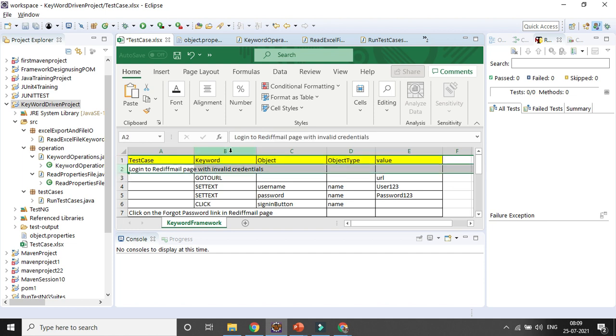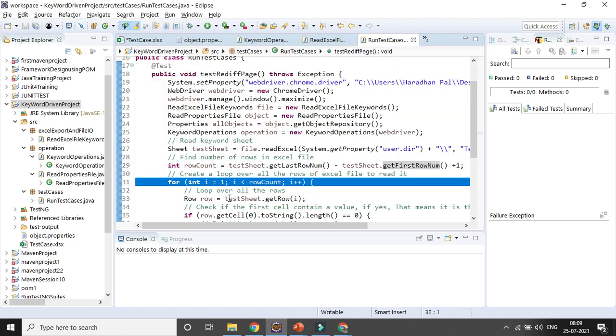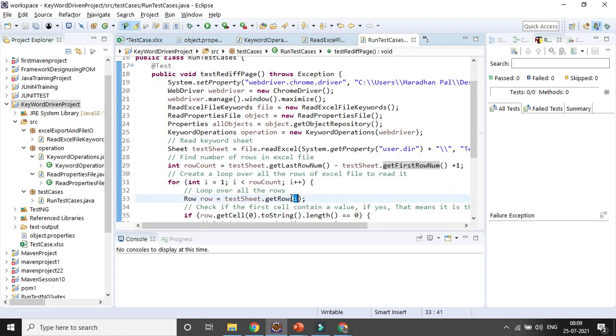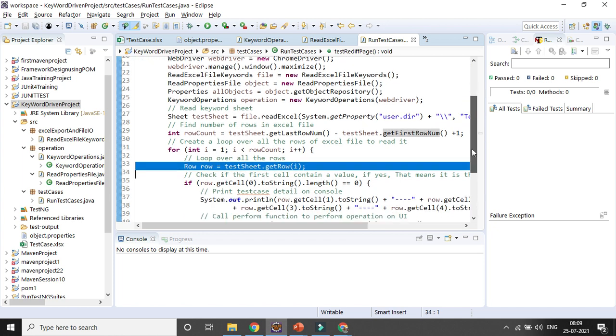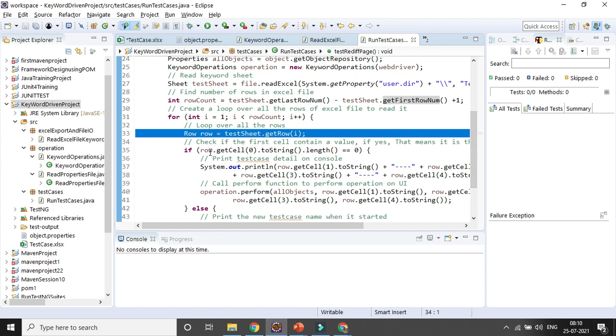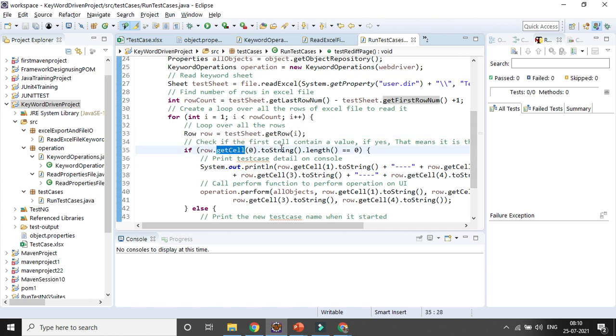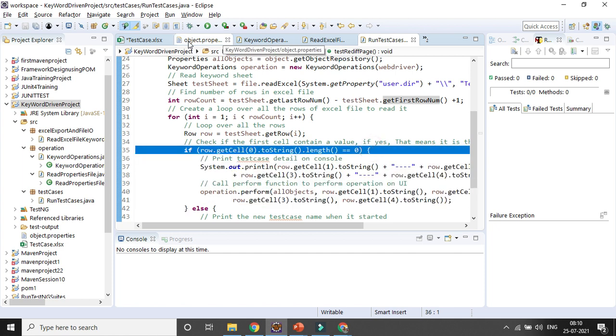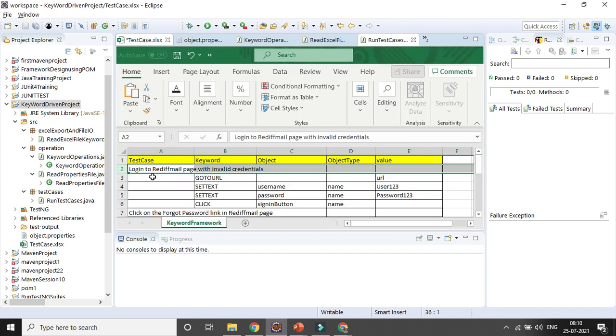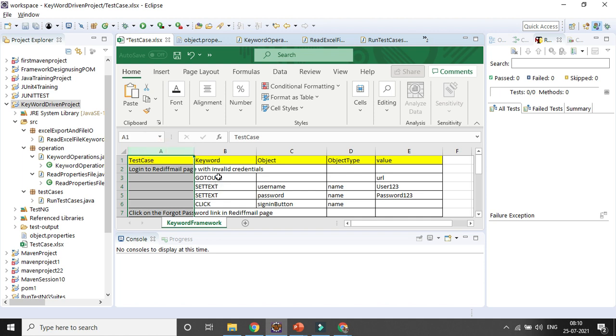So i equal to 1, right? I want to iterate it, right? Then I will first be getting the row, testDataSheet.getRow(i), right? And then here I will give a condition: if row.getCell(0).toString().length() equals 0, right? Meaning in case I am not getting any value in my first cell, then I will be performing the operation, right?